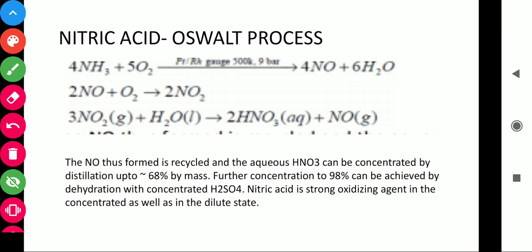In our syllabus, we have a number of reactions of HNO3 with metals and non-metals, which you will learn from NCERT. Now we will start the group 16 members in our next video.